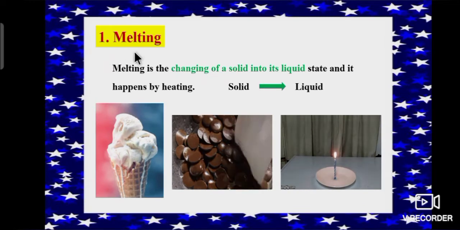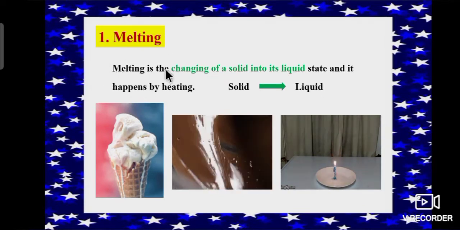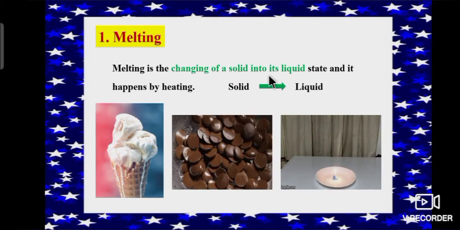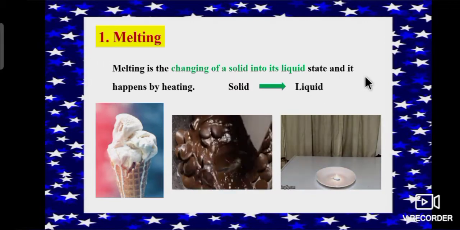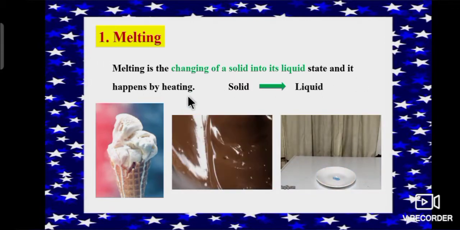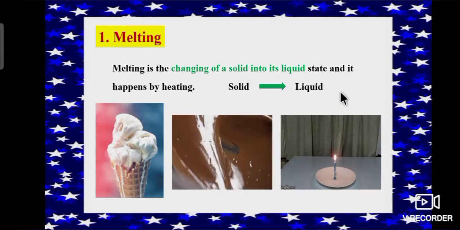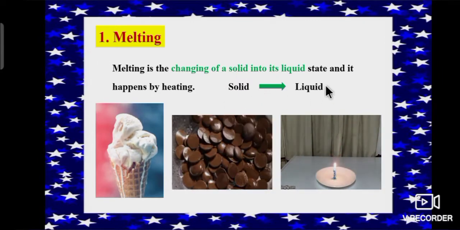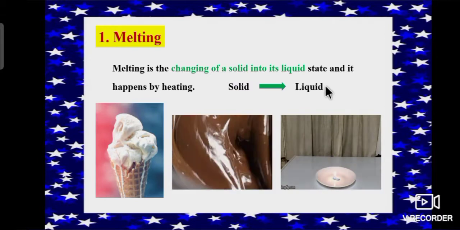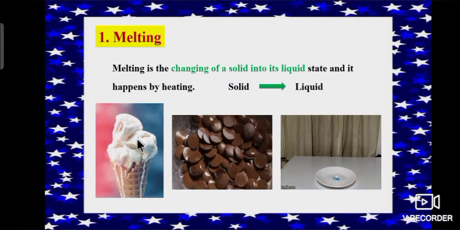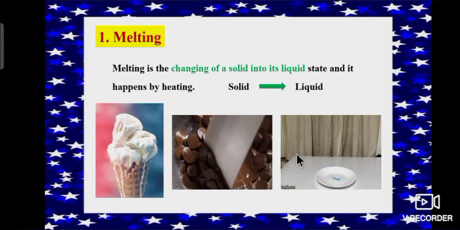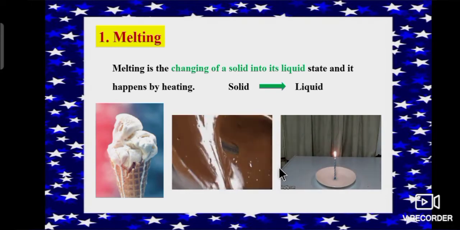First we will see melting. Melting is the changing of a solid into its liquid state and it happens by heating. So solid state changes into liquid by the application of heat is melting process. For example, melting of ice cream, chocolate and a candle is a physical change.